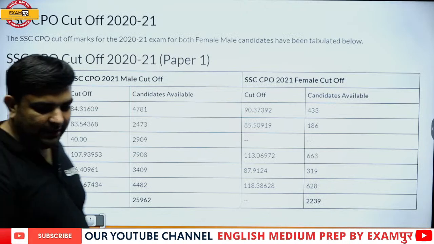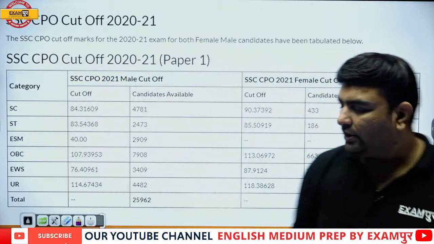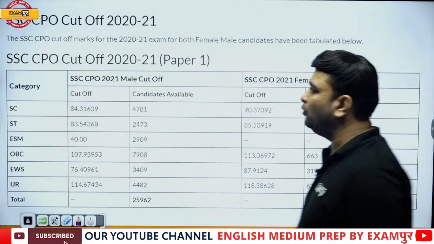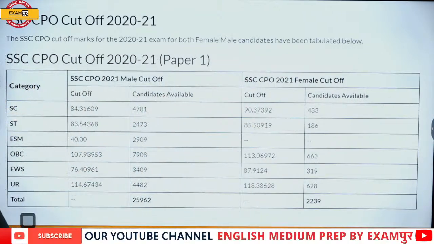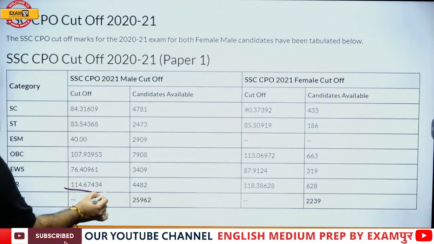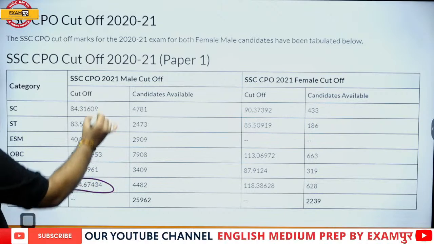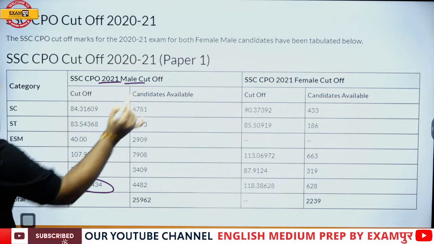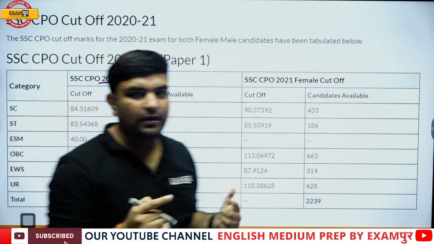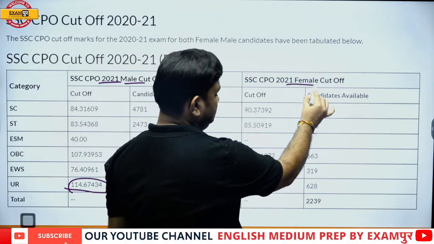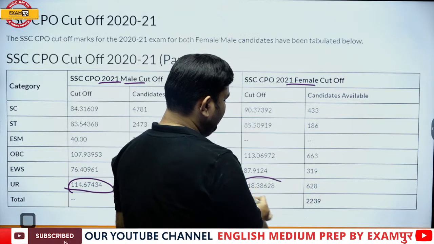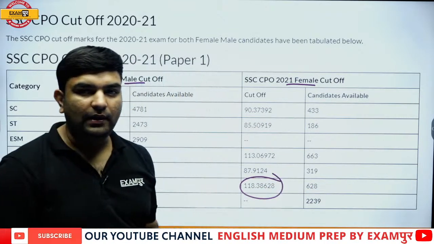Now let's see, guys, how the cutoffs look like. This is the unreserved cutoff for the 2021 paper. 2021 male cutoff. Male cutoffs will come differently. Female cutoffs will come differently. So female it was 118.